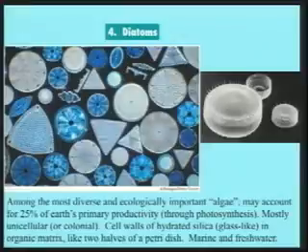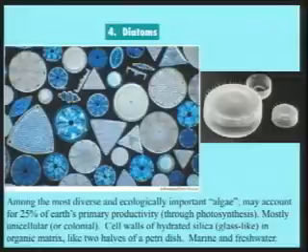They increase the strength of their cell walls. And these cell walls, this might look like a petri dish, and they really do look like little petri dishes. Their cell walls are made of hydrated silica, so basically glass-like cell walls. And the two halves of the cell walls fit together like the two halves of a petri dish. So it's quite a strange organism, extremely diverse, and they account for about 25% of the primary productivity on Earth from photosynthesis.